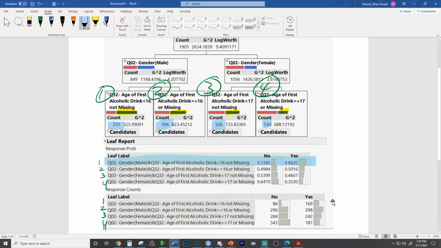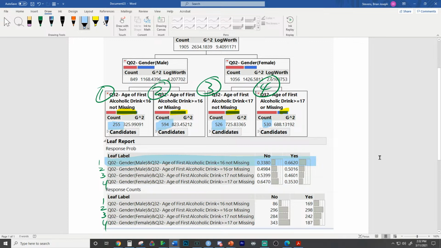There are the people who are most likely to have broken a bone, with a 66% probability. That means they are in group 1, and we're talking about this right here. Notice how the blue bar is longer for all those. 66% of males that have had their first drink of alcohol. Exactly, it's males who started drinking before the age of 16. 66% of them have broken a bone. Does that make sense, Campbell, right there?